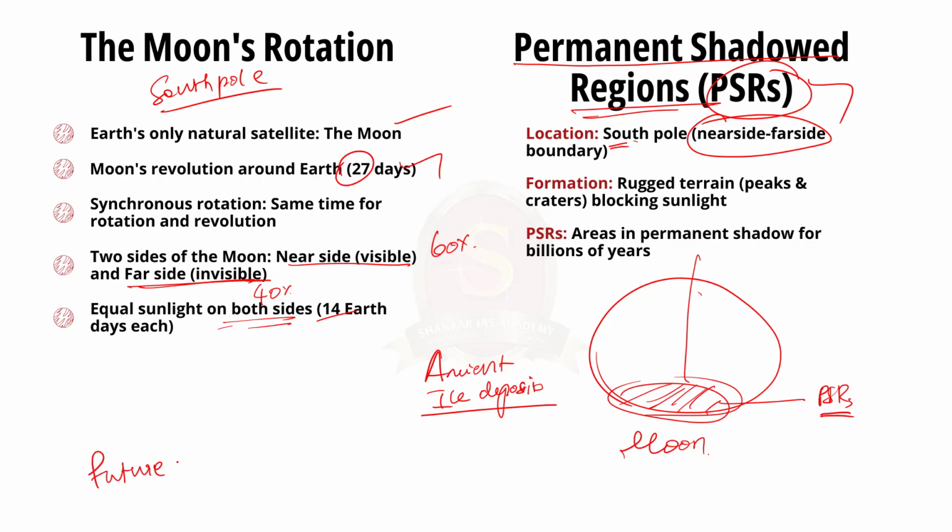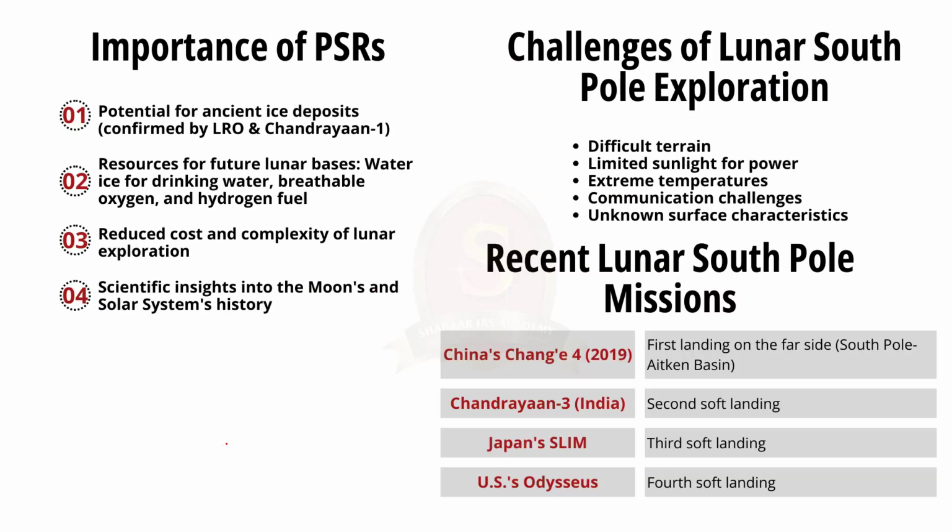That is, the water ice can be mined and processed to produce drinking water, breathable oxygen, and hydrogen fuel for spacecraft. This could greatly reduce the cost and complexity of lunar exploration missions and support long-term scientific research and exploration. This is why exploring the South Pole is seen as a very crucial task. Also, studying these features can provide insights into the early history of the moon and the solar system.